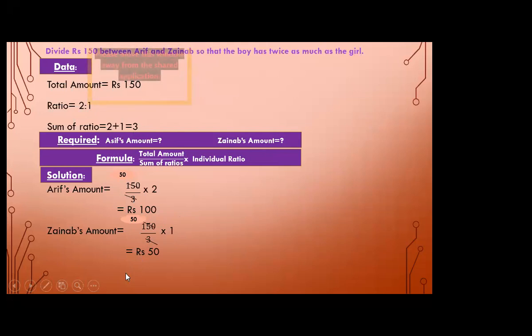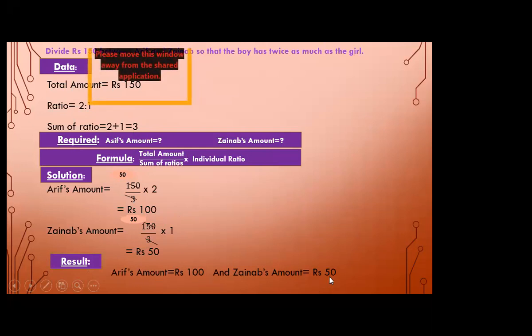Okay, so here write down the result. In the end we get Arif's amount is equal to rupees 100 and Zainab's amount is rupees 50. By adding these two amounts we get rupees 150. That means our answer is correct. Is it clear, students? First we have to write down the data, then required, then formula, then solution, and then the result.